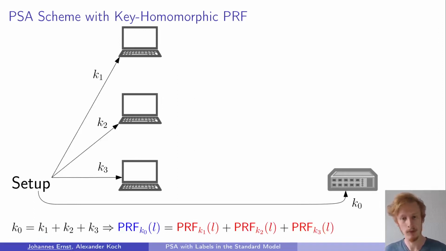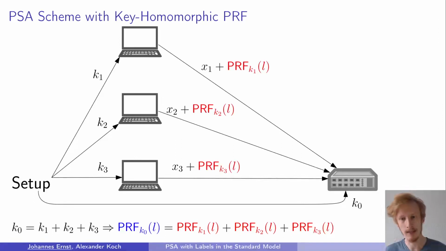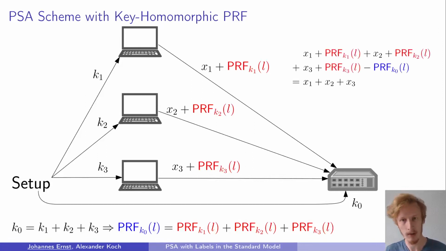Now, encryption simply consists of taking the client's plaintext value and adding the PRF evaluation under the client's key on a label L. These ciphertexts are then sent to the aggregator. The aggregator simply adds all of them together and subtracts their own PRF value.